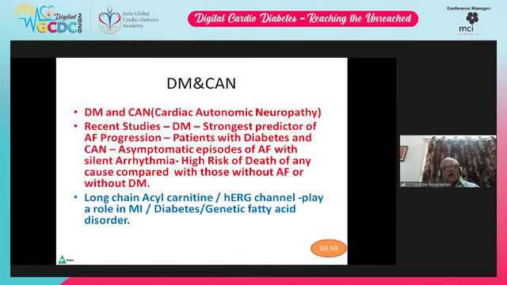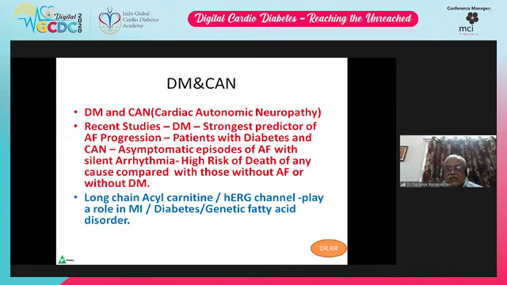So diabetes and cardiac autonomic neuropathy: recent studies show diabetes mellitus is the strongest predictor of atrial fibrillation progression. In patients with diabetes and cardiac autonomic neuropathy, there are asymptomatic episodes of atrial fibrillation, and suddenly patients will develop palpitation.